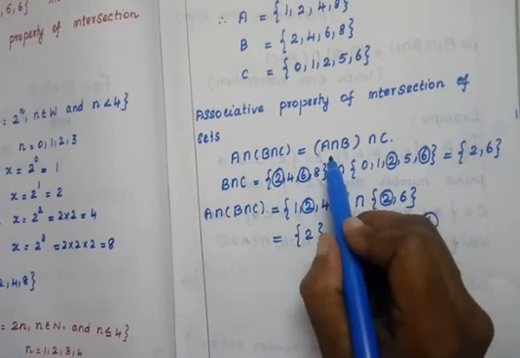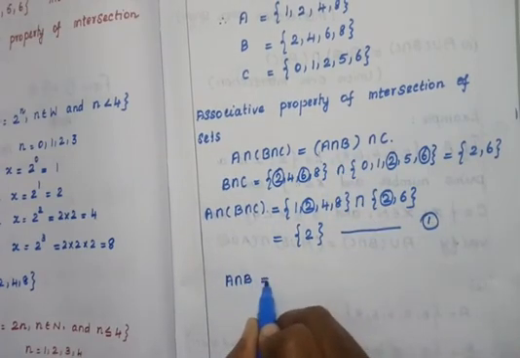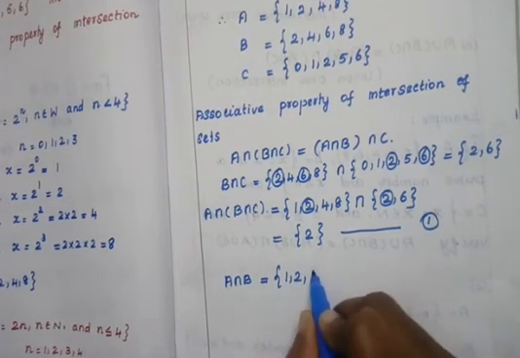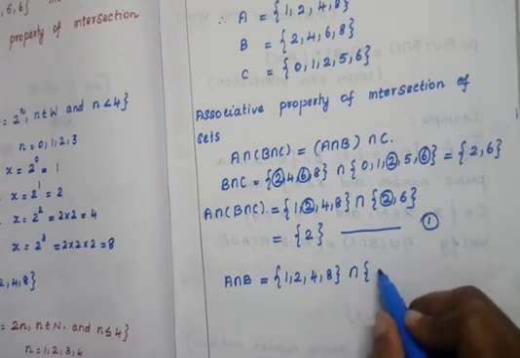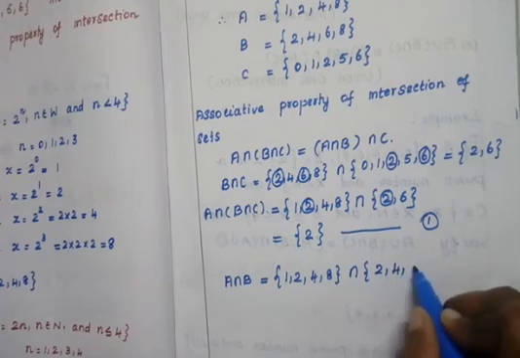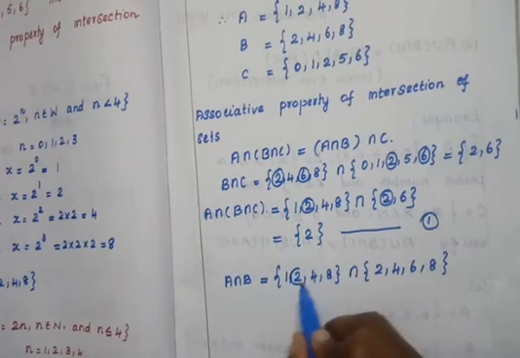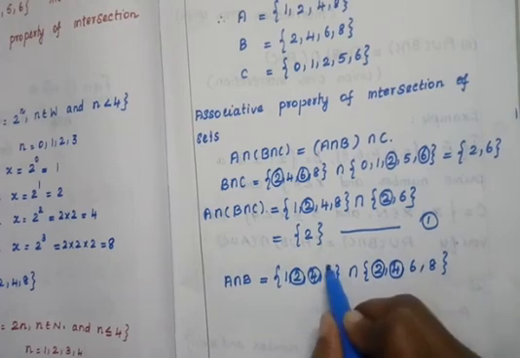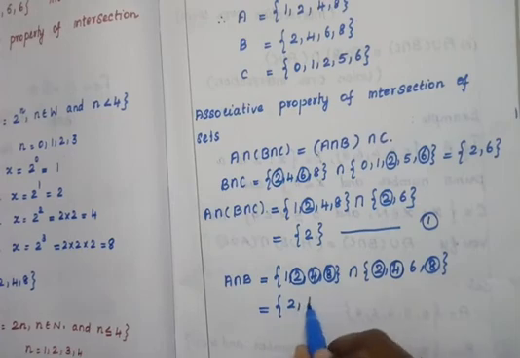Next we have to find out A intersection B. What is the A set? 1, 2, 4, 8, intersection B set is 2, 4, 6, 8. Now find the common elements. 2 is common, 4 is common, then 8 also common, equal to 2, 4, 8.